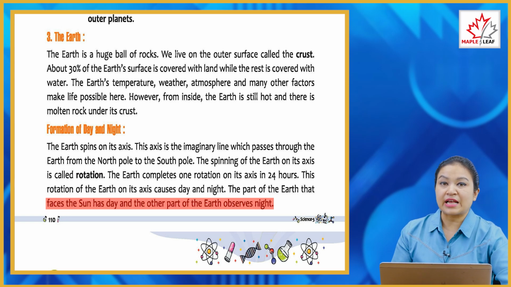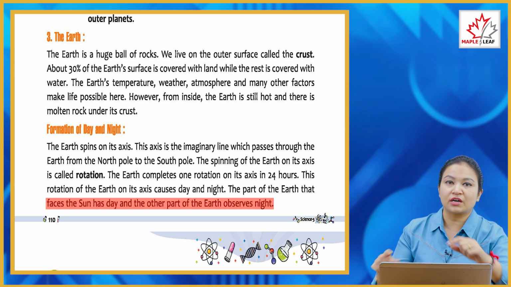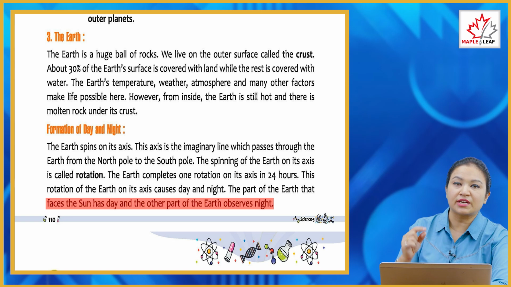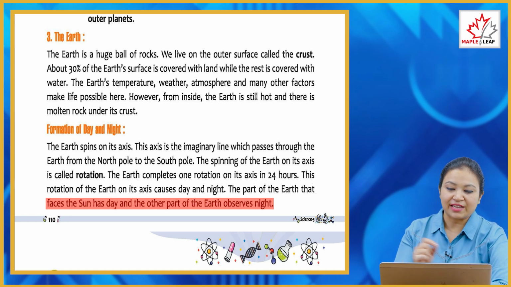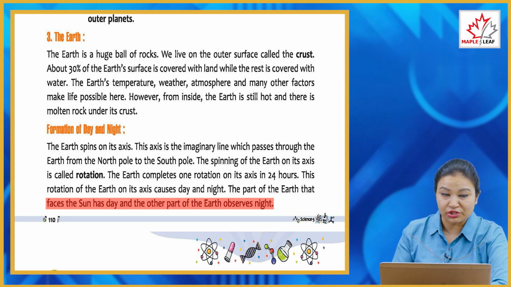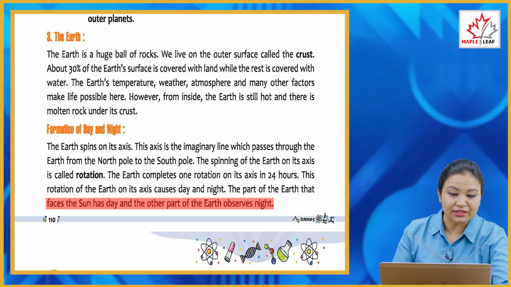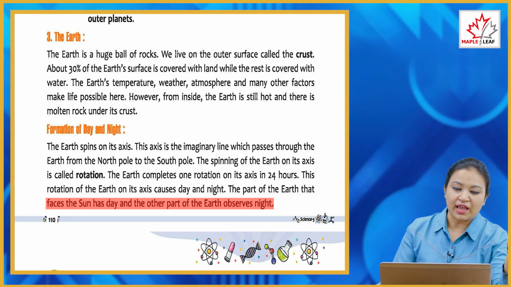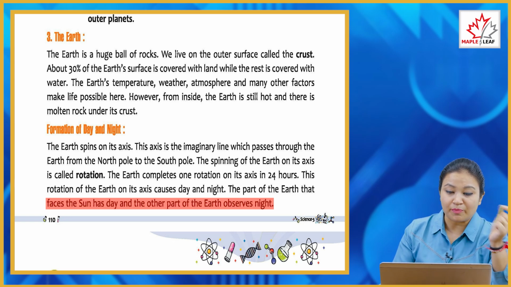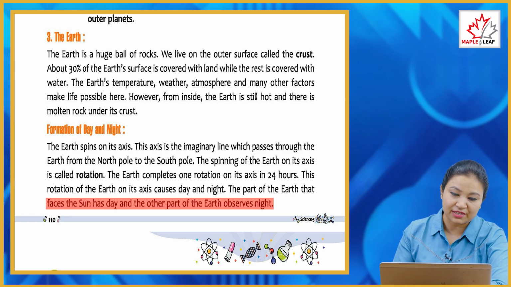So how do day and night form? As you see, the earth revolves around the sun and it rotates on its axis also. That is why it completes its rotation on its axis in 24 hours. So the rotation of earth causes day and night. The part of the earth that faces toward the sun has day and the other part of the earth observes night.